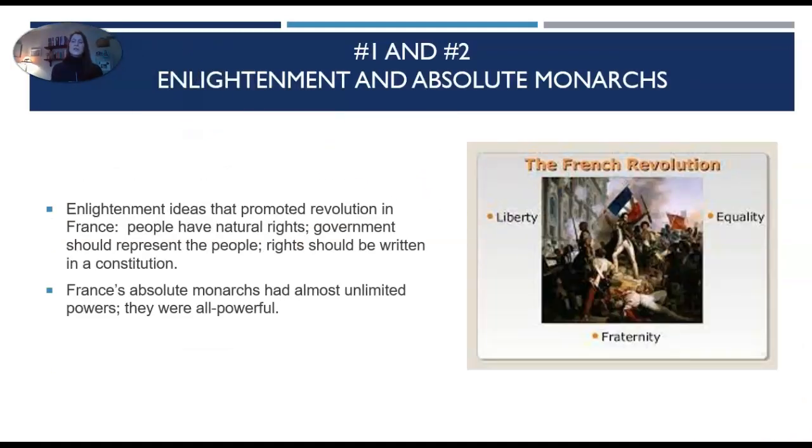So these are questions number 1 and number 2 in your student guide. Enlightenment ideas that promoted revolution in France: people have natural rights, government should represent the people, and rights should be written in a constitution. France's absolute monarchs had almost unlimited power. They were all powerful.